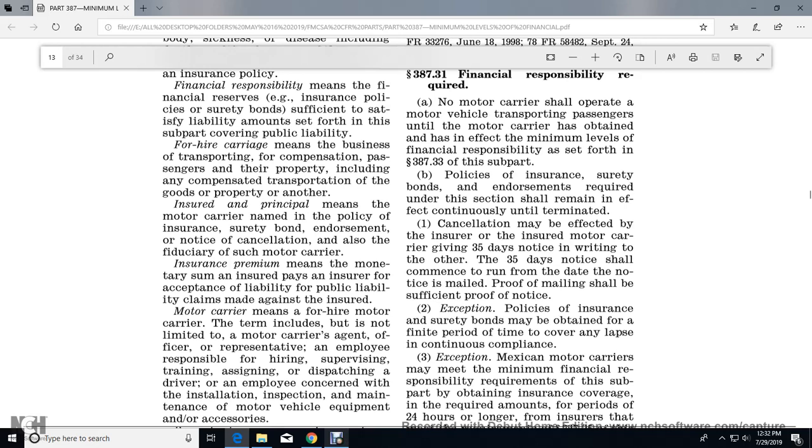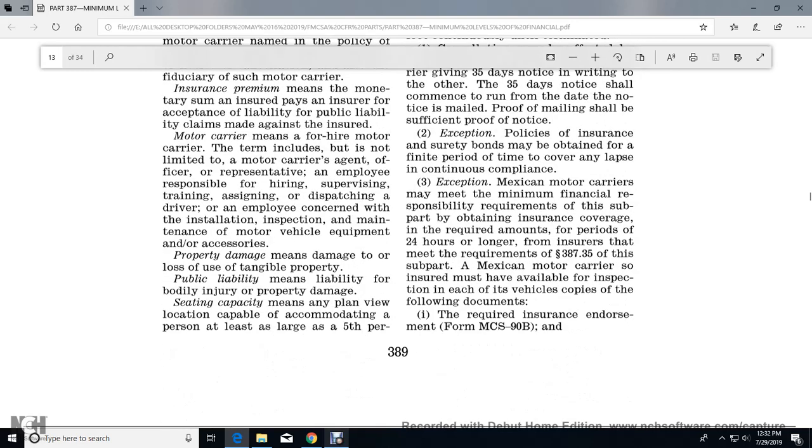Motor carrier means a for-hire motor carrier. The term includes, but is not limited to, the motor carrier's agents, officers, and representatives, and employees responsible for hiring, supervising, training, assigning, and dispatching drivers, and employees concerned with the installation, inspection, and maintenance of motor vehicle equipment and accessories. Property damage means damage to or loss of tangible property. Public liability means liability for bodily injury or property damage.